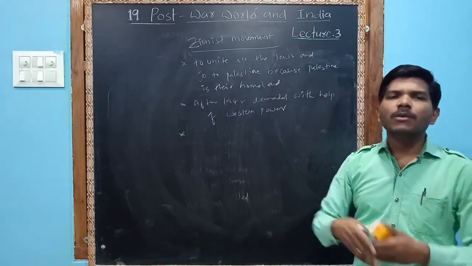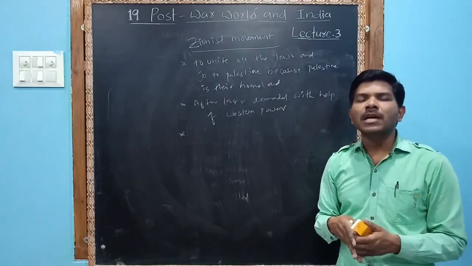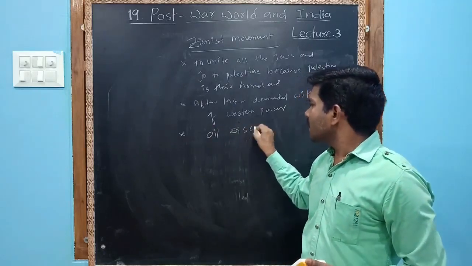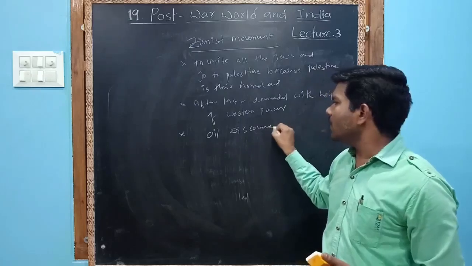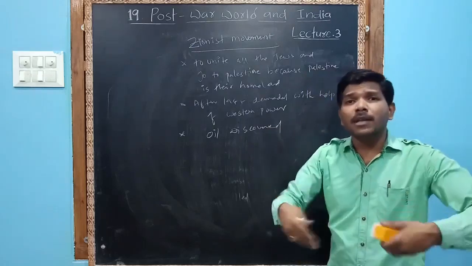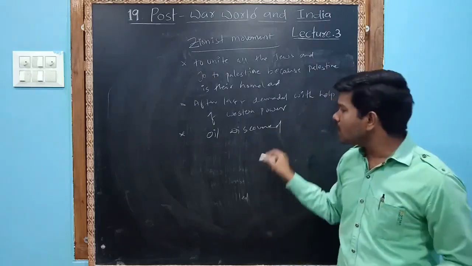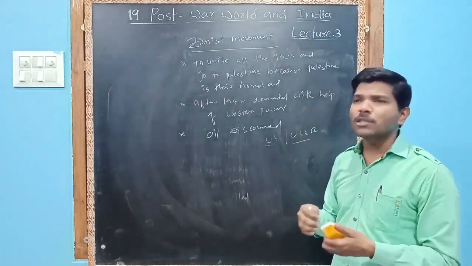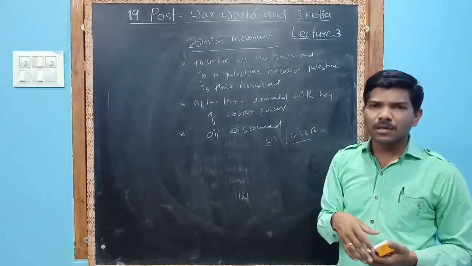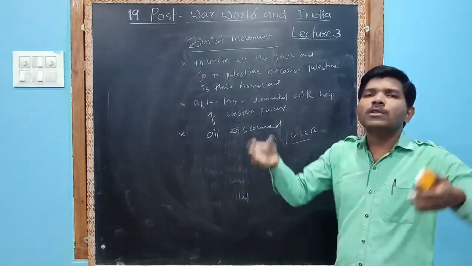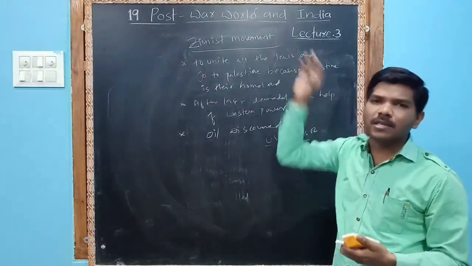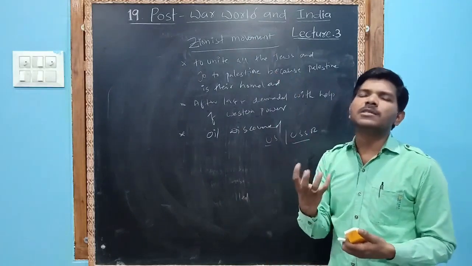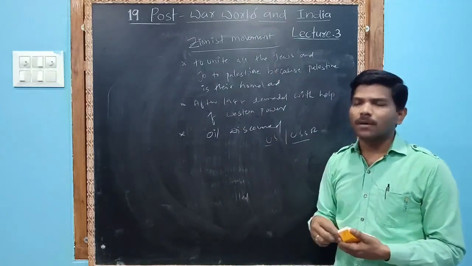Next step. There was a complication after the discovery of oil. When oil was discovered, the US and USSR both wanted to grab these oil resources, so both very actively participated in the Zionist movement, because the oil resources attracted them.